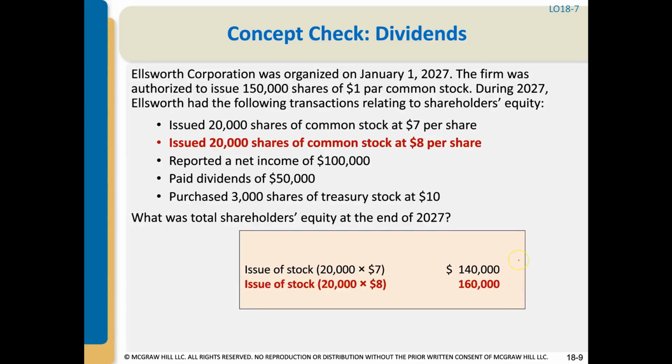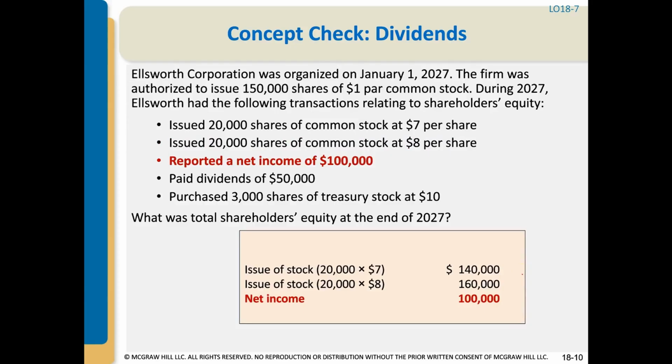Second bullet point, issued shares of common stock at $8 per share, which equals $160,000. We reported net income of $100,000. That net income would increase the retained earnings, and the retained earnings flows as part of the shareholders' equity section. So we're going to increase that by $100,000. We paid dividends of $50,000.